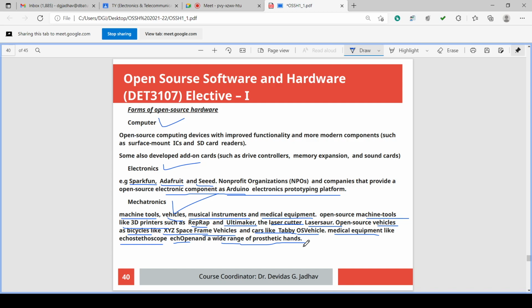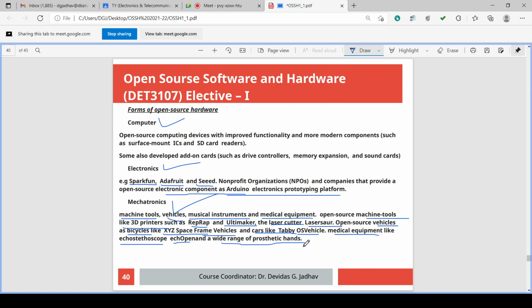Open source machine tools like the 3D printer are one example, such as RepRap. RepRap is a brand name for that. Nowadays many medical 3D printers are there. In olden days, first was RepRap and Ultimaker. Then the laser cutter, the laser saw. Then open source vehicles like the bicycle, the XYZ space frame vehicle, and cars like Tubby OSV vehicle.